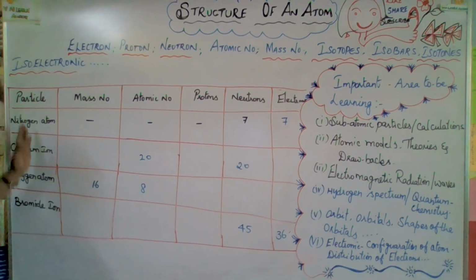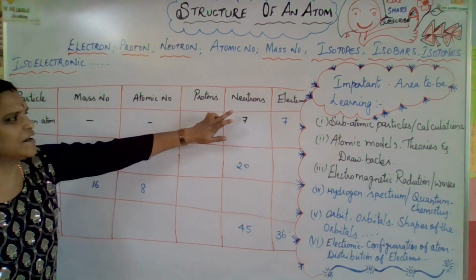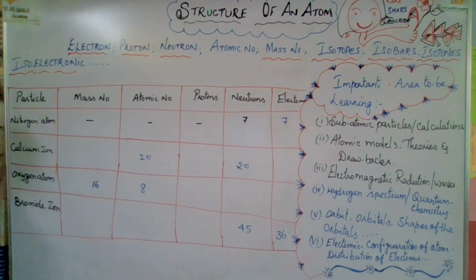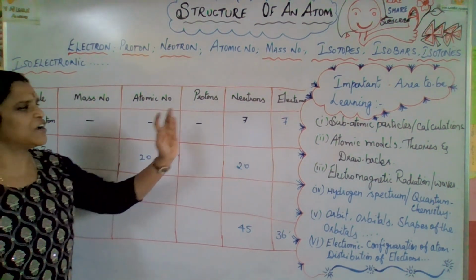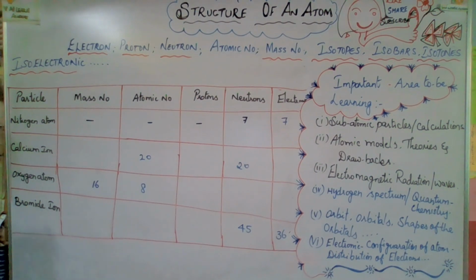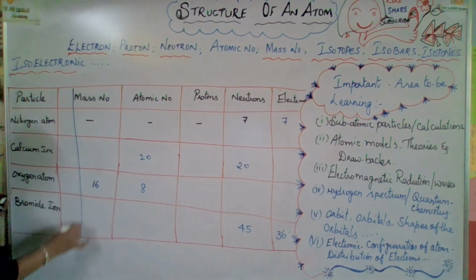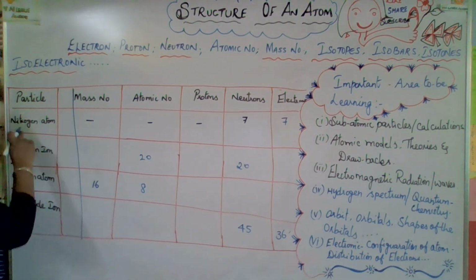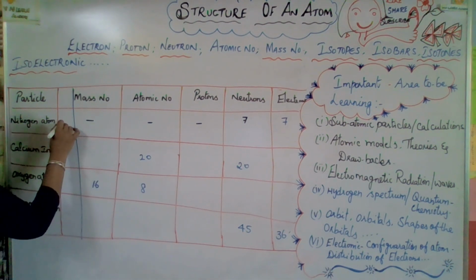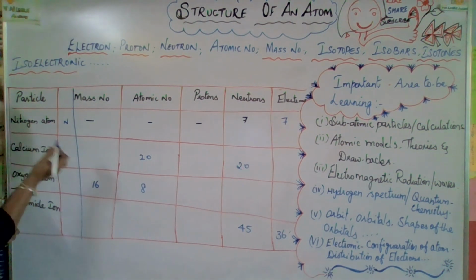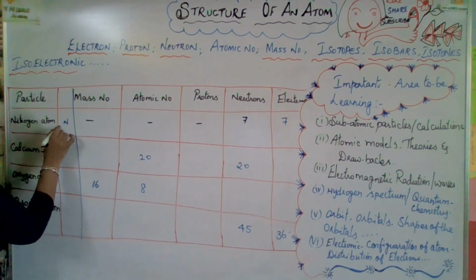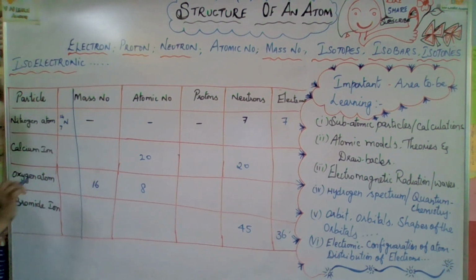The next question, they have given a tabular column with particle, mass number, atomic number, proton, neutron, and electron. They have given some particles, atoms and ions both. Let us check how many electrons, protons, neutrons, atomic number, and mass number clearly. Okay, now nitrogen atom. Before writing, let us check a simple trick. Nitrogen atomic number, mass number: 7, nitrogen 14, so it will be easy for us.